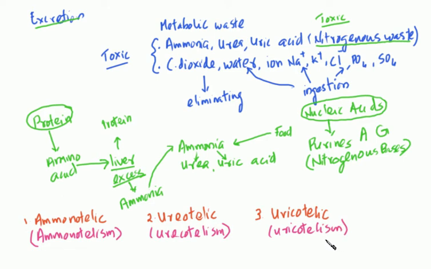So there are three types of animals on the basis of excretory waste product: ammonotelic, ureotelic, and uricotelic. We're going to study these three types of animals, and how they differ in their method of excretion. Let's start with ammonotelic, right?